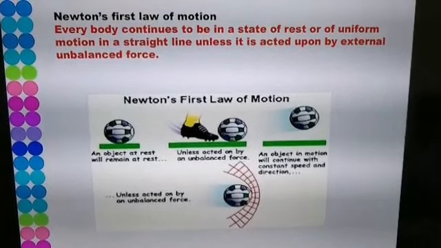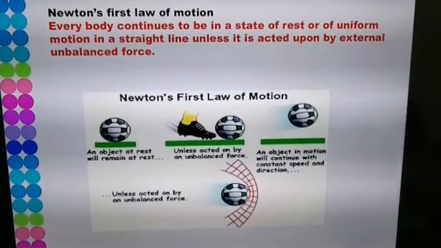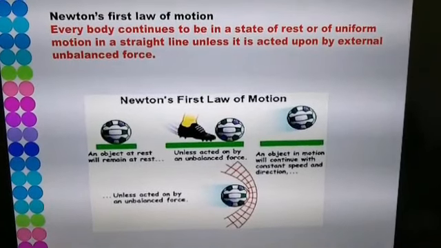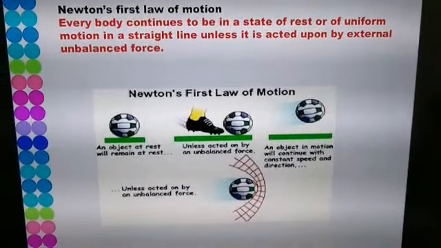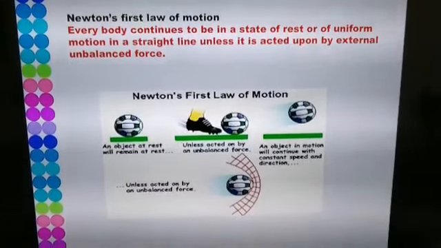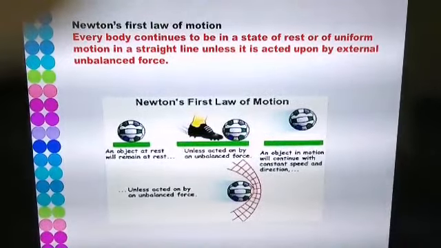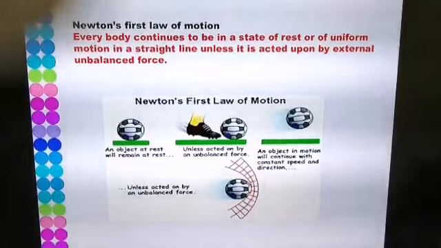Newton's first law of motion is also called the law of inertia. According to this law, an object at rest remains in a state of rest, and an object in motion continues to remain in motion unless an external unbalanced force acts on it.